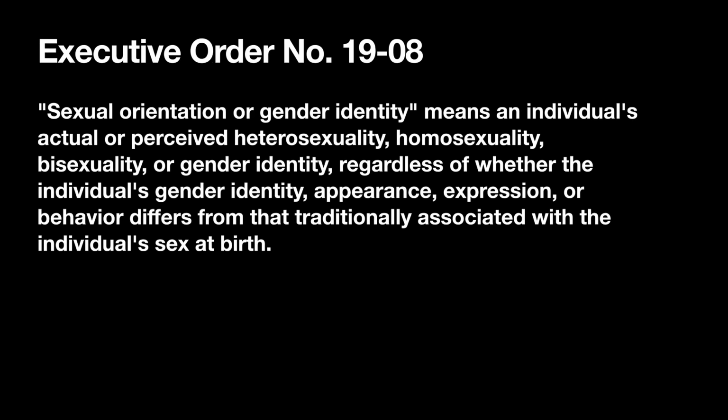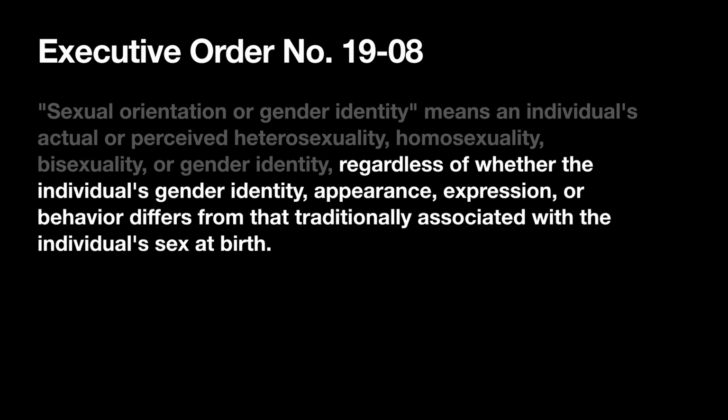Now let's take a look at the second definition of gender identity found in Executive Order Number 19-08, enacted in October 2019. This document states that sexual orientation or gender identity means an individual's actual or perceived heterosexuality, homosexuality, bisexuality, or gender identity, regardless of whether the individual's gender identity, appearance, expression, or behavior differs from that traditionally associated with the individual's sex at birth. Again, we can remove the phrase beginning with "regardless of," since that phrase is irrelevant to the definition.